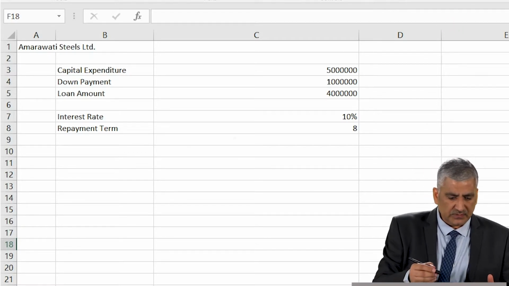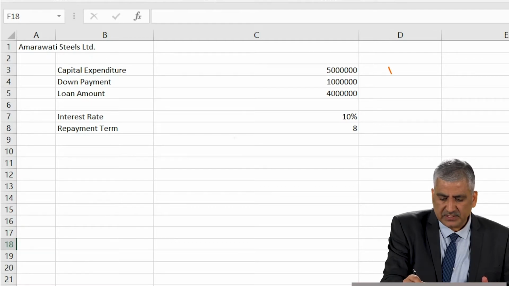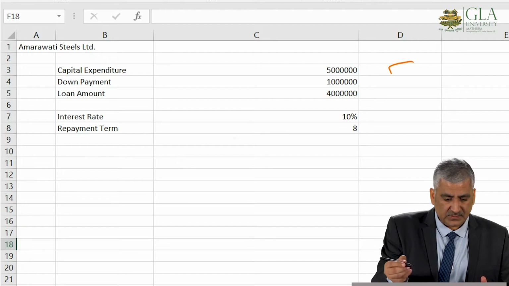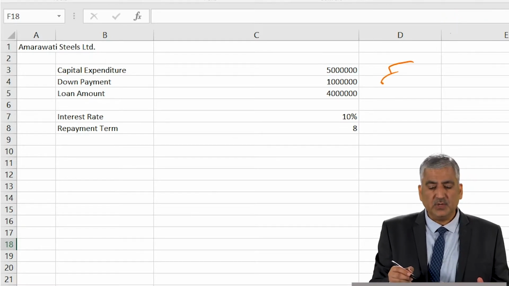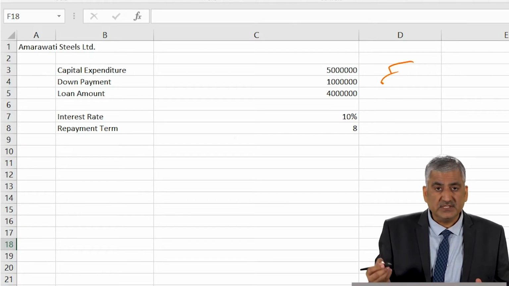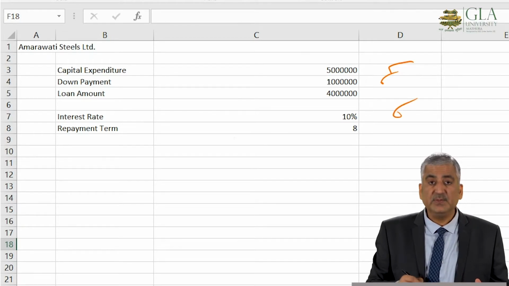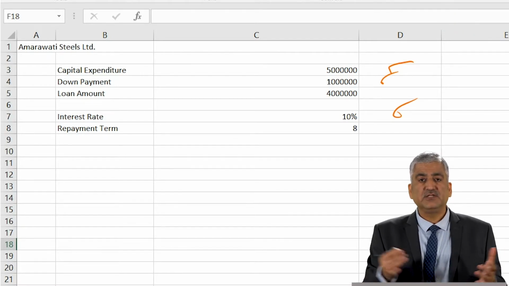So if we go back to the original problem, the capital expenditure required is basically 50 lakh, the down payment which is coming from the retained earning is 10 lakh. So the amount that needs to be borrowed is 40 lakhs. And what is the interest rate at which the loan is available? That is 10%. And the repayment would start 5 years from now and it has to be repaid over 8 years. So these are the basic given things to us.